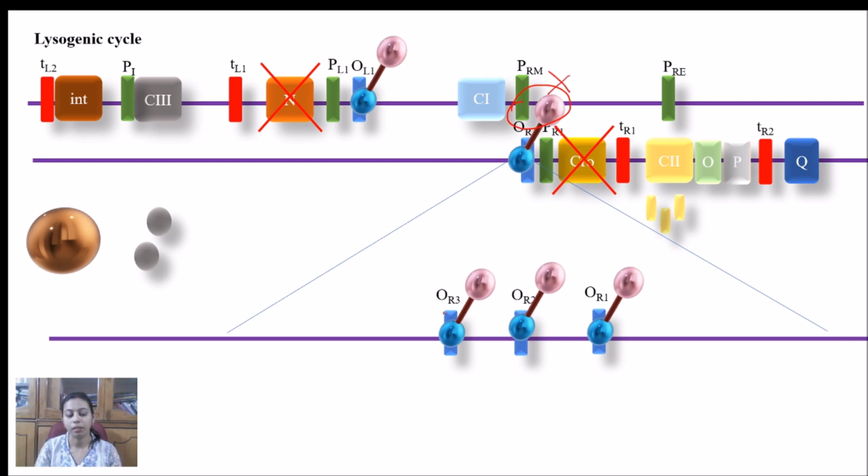So this will lead to the halting of its own gene transcription. This is the reason why CI is termed a repressor which acts as both a negative and positive regulator of itself by binding at particular DNA segments. So I hope you have understood why the answer will be lambda CI repressor.